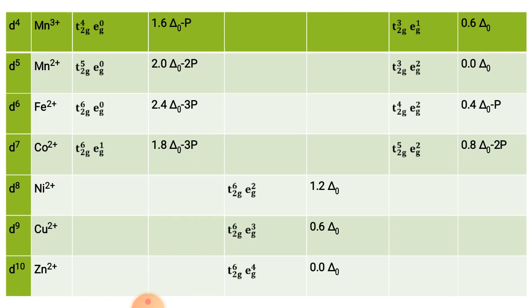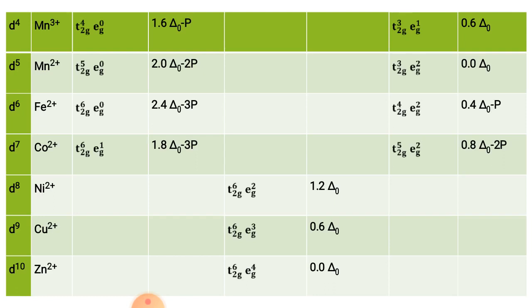Now the d7 configuration, which belongs to Co2+. So t2g contains 6 electrons and eg contains 1 electron. The condition is 1.8 delta O minus 3P because 3 electrons are also involved in pairing. So this is the condition for when delta O is more than P. So they do not follow Hund's rule.